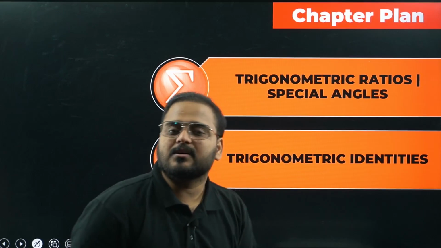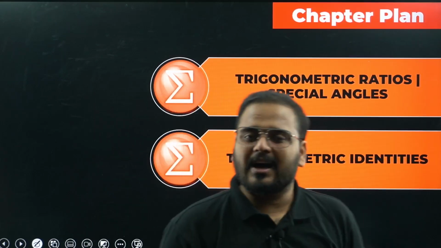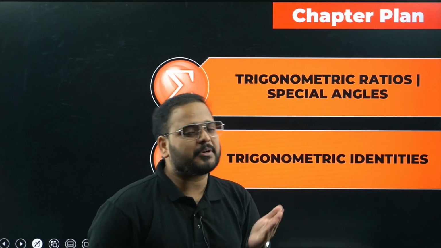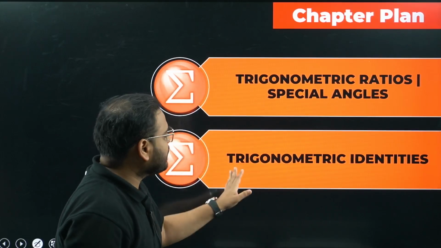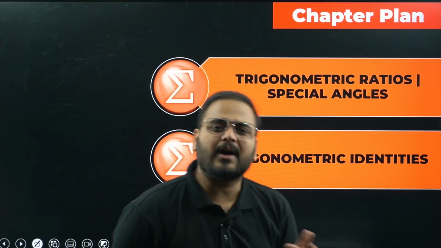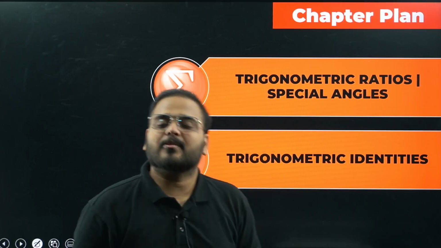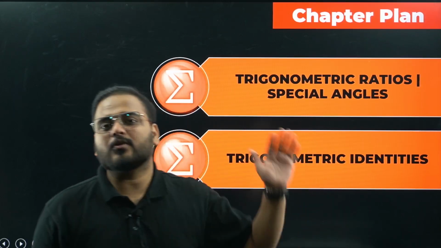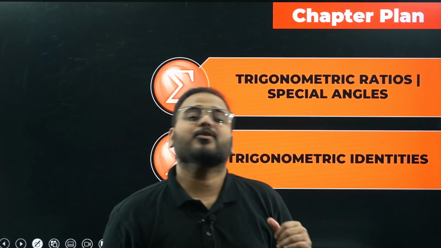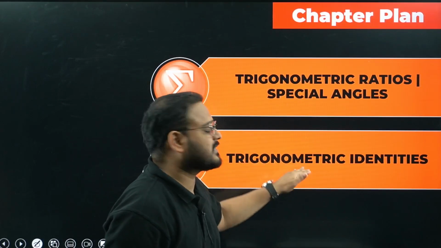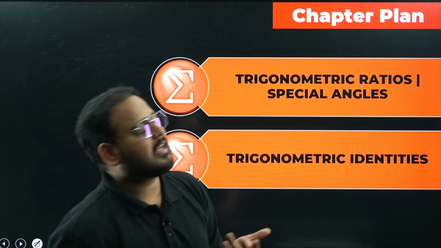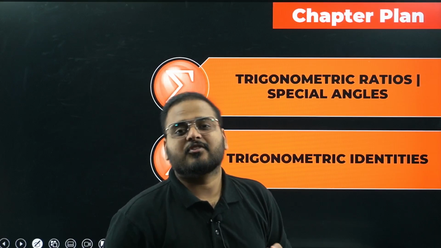Next are special angles. You have to know these angles and the values of the ratios at those angles, which will be used directly in the questions. Then there is one more topic which students are mostly afraid of, I don't know why, but it's pretty simple. We have only 3 formulas in trigonometric identities. It is very important, because if you don't learn it, when you go to higher grades it will become much more complicated. So put some effort in it. I'll take more and more questions in this to help you understand trigonometric identities.